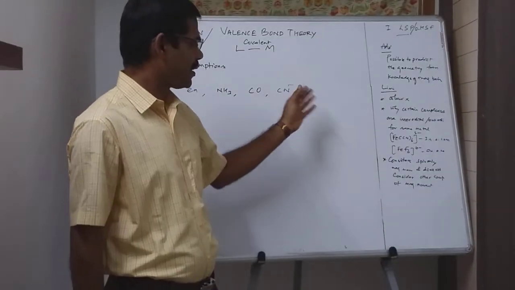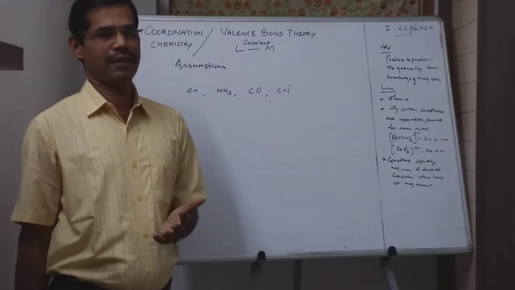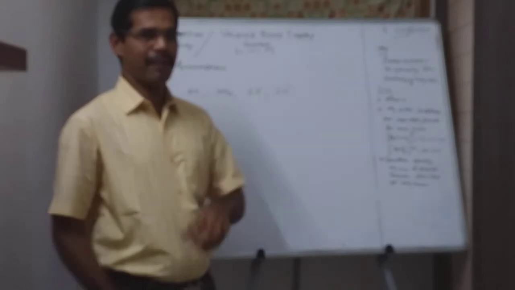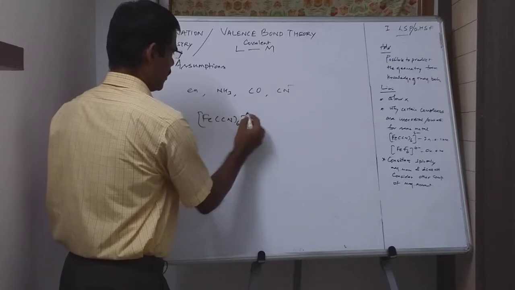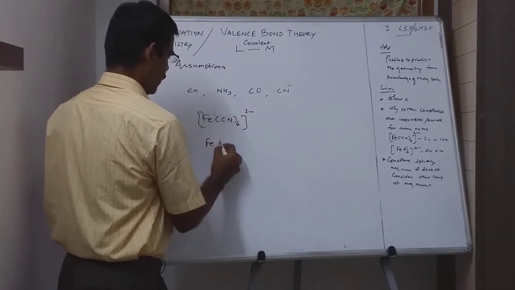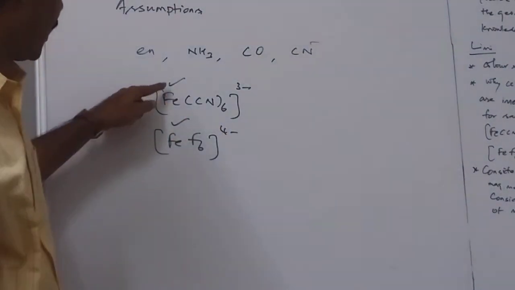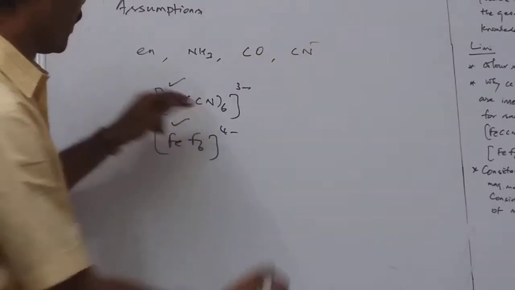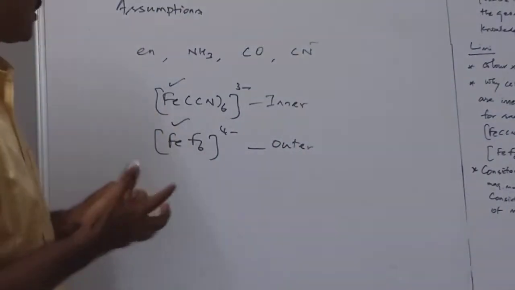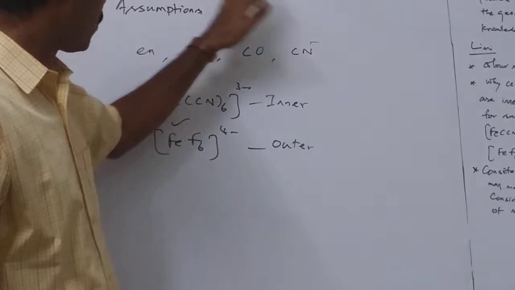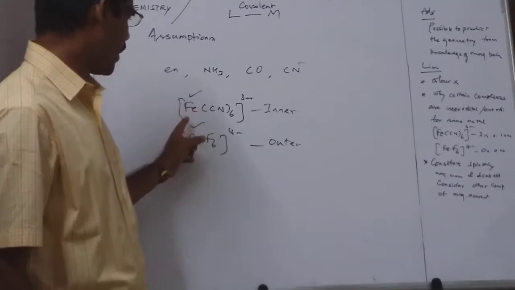The second limitation is that it does not explain quantitatively why certain complexes are inner orbital complexes or outer orbital complexes for the same metal. Let me give this example: [Fe(CN)6]3- and [FeF6]4-. In both cases the metal atom is Fe, but one complex is an inner orbital complex, whereas the other is an outer orbital complex. The reason is not clear, and valence bond theory is not able to give a proper explanation for complexes of the same metal.